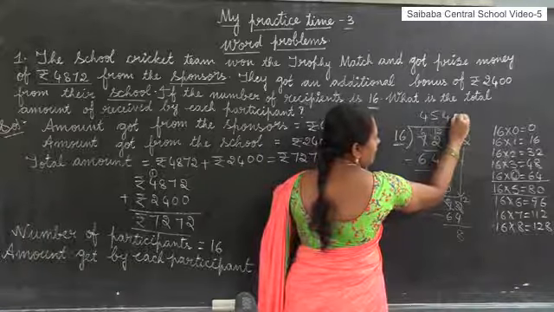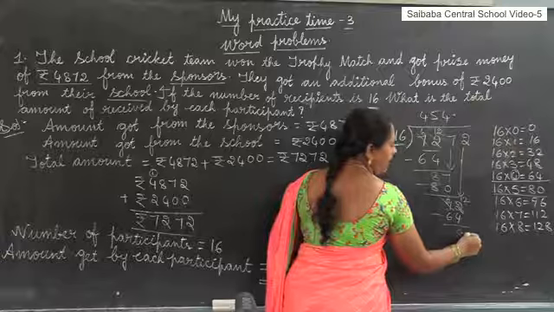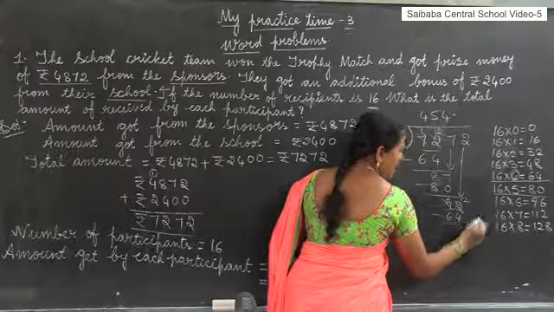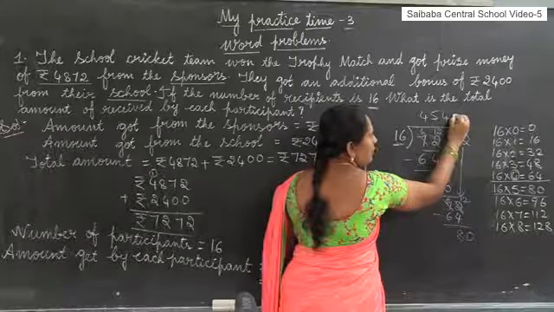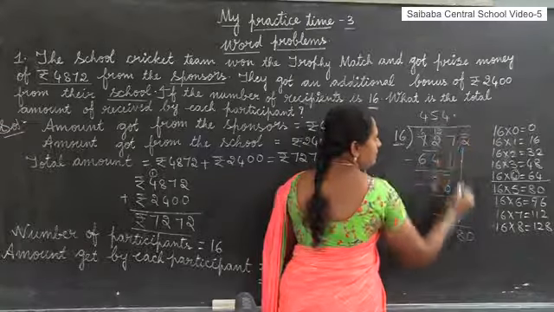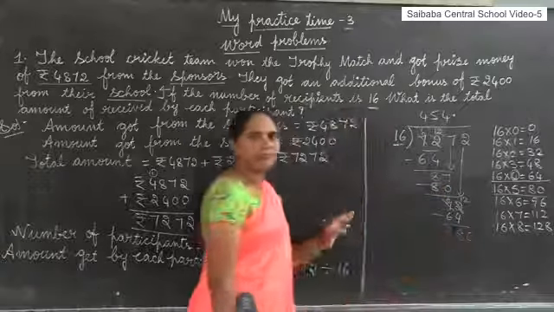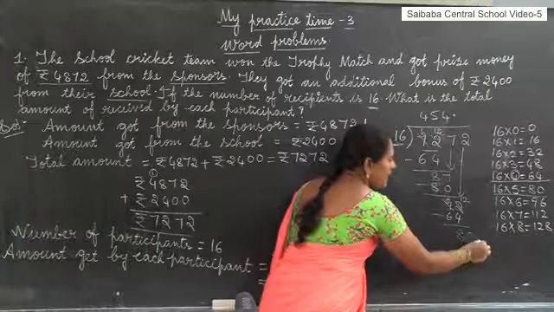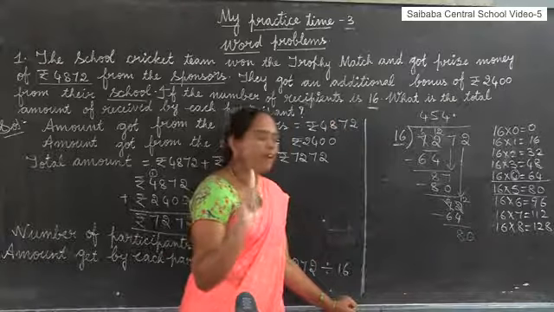If we keep a point here, one time we can keep a 0 beside any number. Here I am keeping 0. Why? Because here I kept the point in the quotient place. If we keep a point in the quotient place, one time we can keep one 0 beside a number. One time only one 0. You should not place another 0 here.